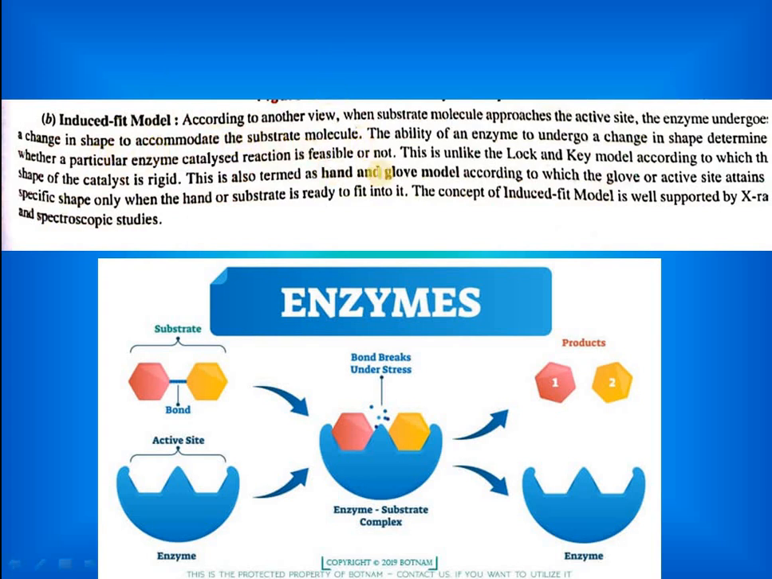This is simple, like gloves and a hand. Firstly, when you have a pair of gloves, its size will be different, but when one tries to fit it on his or her hand, then the shape or size will change. So similarly, this is the enzyme substrate induced fit model, where the enzyme changes its shape according to the substrate.